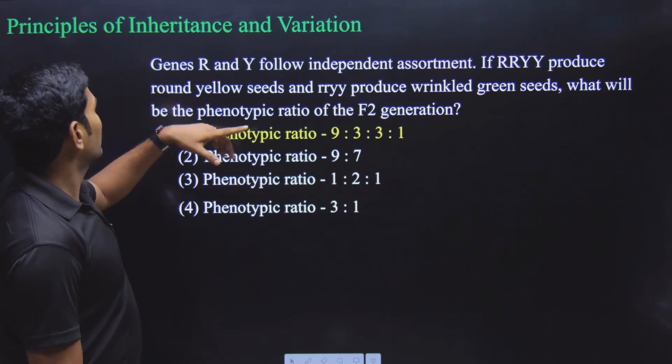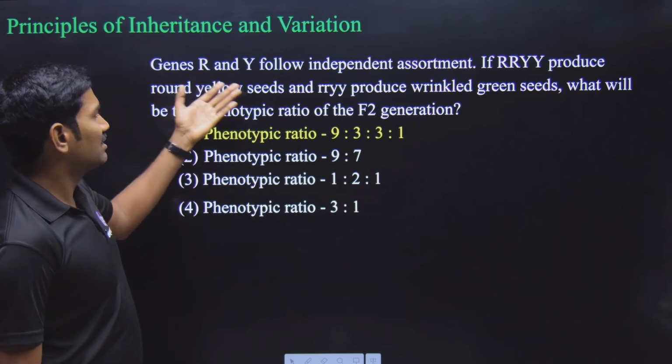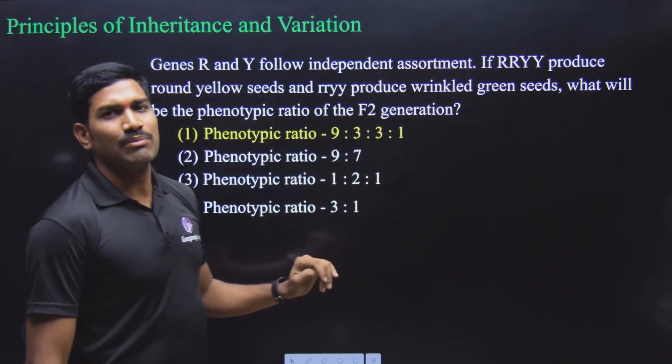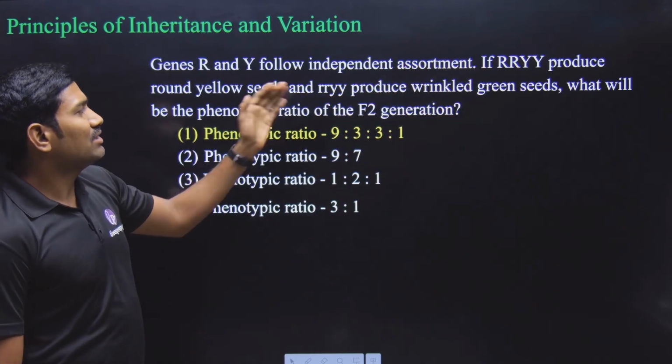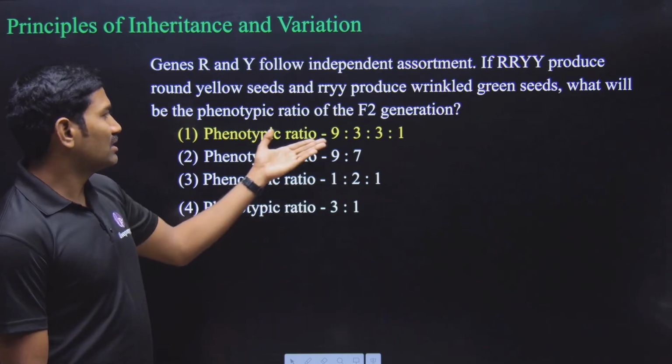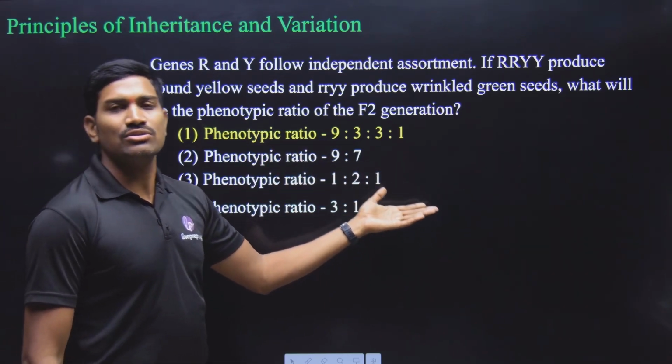Next one. Again, from the principles of inheritance and variation, here is the standard question, a dihybrid cross. They have given the parental generation: capital R, capital R, capital Y, capital Y, and the other one small r, small r, small y, small y. In the F2 generation, what is the phenotypic ratio? It is 9:3:3:1. Standard question.